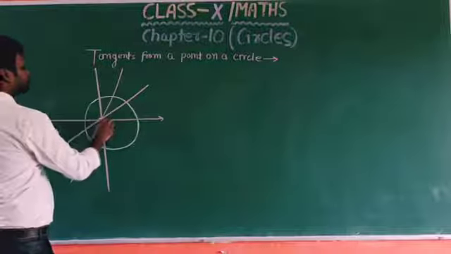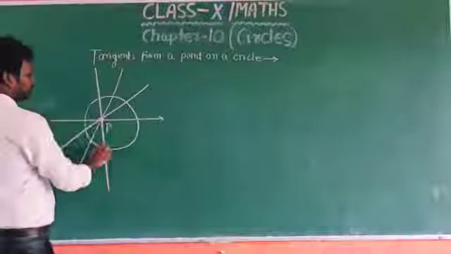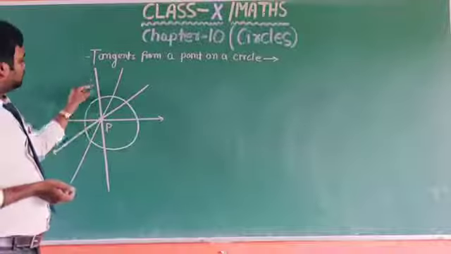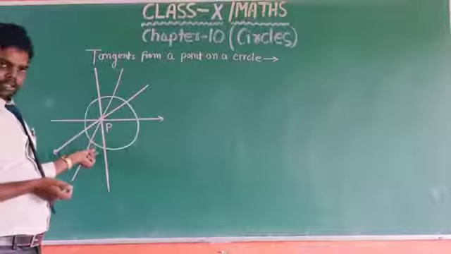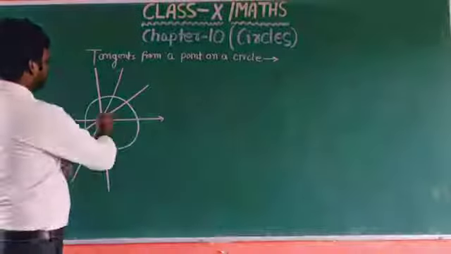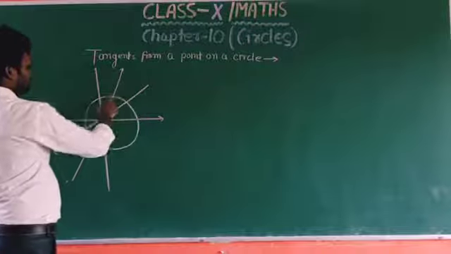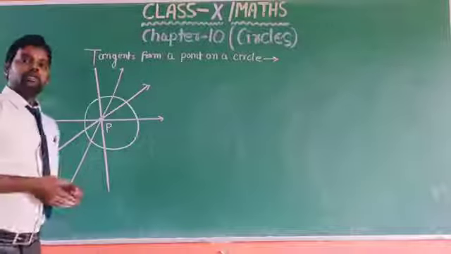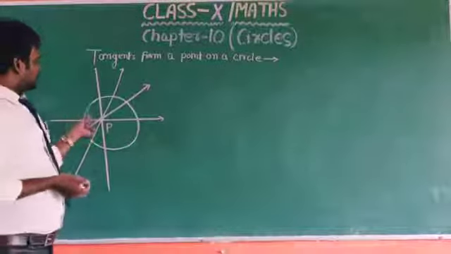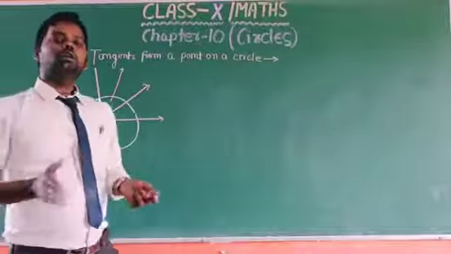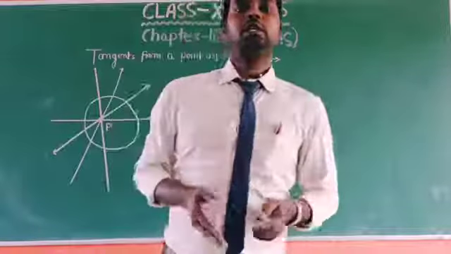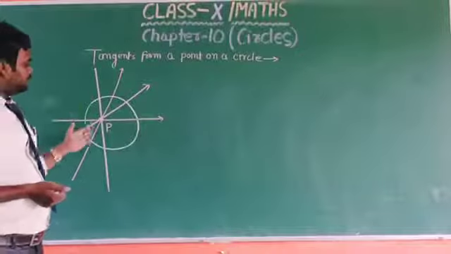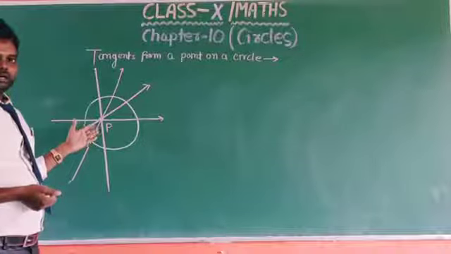This is point P. The line intersects the circle at two distinct points, as we see in this figure, and this line also intersects the circle at two distinct points, and also this line. So if the point lies inside the circle, we cannot draw any tangent from this point.